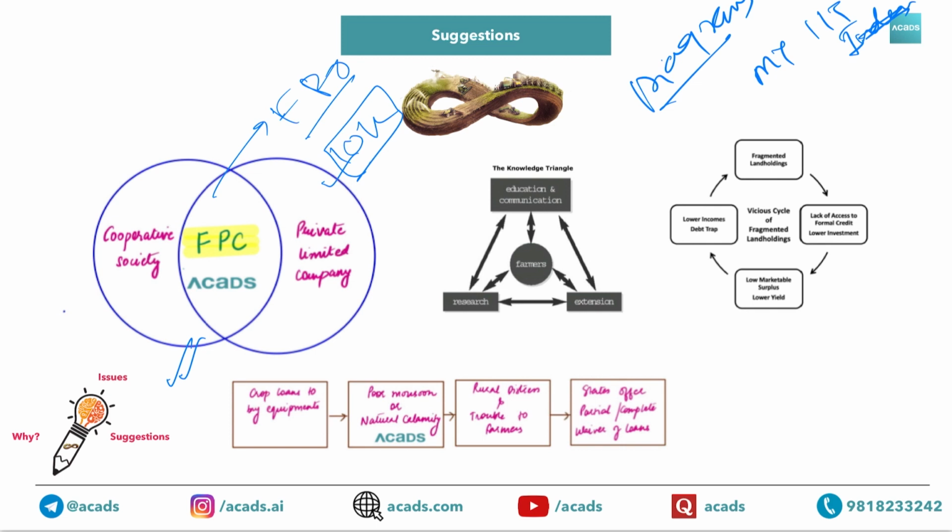Another is the knowledge triangle given by FAO, Food and Agriculture Organization. Please practice this diagram. We will cover it in other lectures also. Vicious cycle of fragmented land holdings: this also I mentioned earlier, you need to remember that the average land holding size is 1.08 hectares only. Most important point in case of agriculture, you can mention it anywhere and everywhere with a diagram. This diagram can be a pie chart showing how it has decreased by 50% in the last 40 years, and second, you can also draw this vicious cycle. Virtuous cycle also we have covered. And then ultimately this is related to farm loan waiver.